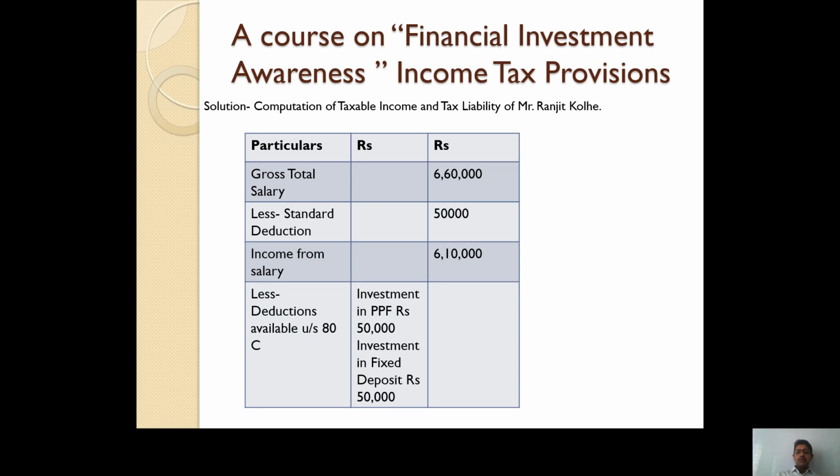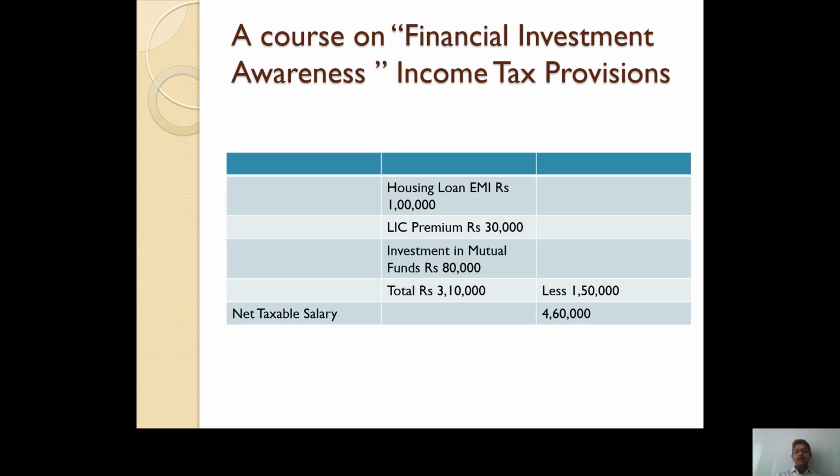So total salary, that is income from salary, after getting standard deduction of rupees 50,000 is rupees 6,10,000, and now rupees 6,10,000 minus deduction available under section 80C, which is rupees 1,50,000, not rupees 3,10,000. I repeat, although the investment made is rupees 3,10,000, no assessee is liable to get deduction benefit exceeding rupees 1,50,000 because the combined ceiling limit is rupees 1,50,000. So net taxable salary of Mr. Ranjit Kolle would be rupees 4,60,000.